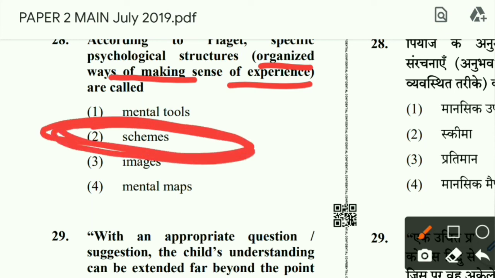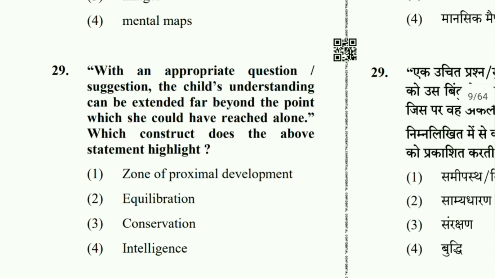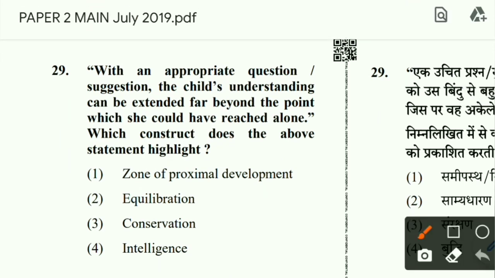As per Piaget's theory, we have found that the child is born with them. Then question number 29. With an appropriate question or suggestion, the child's understanding can be extended far beyond the point which she could have reached alone. Read very carefully.